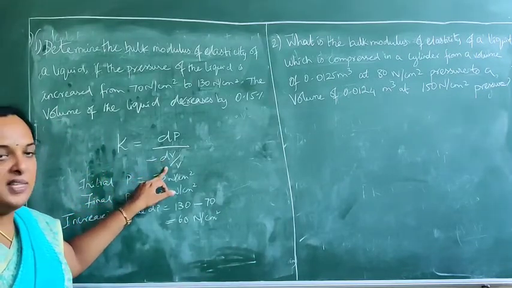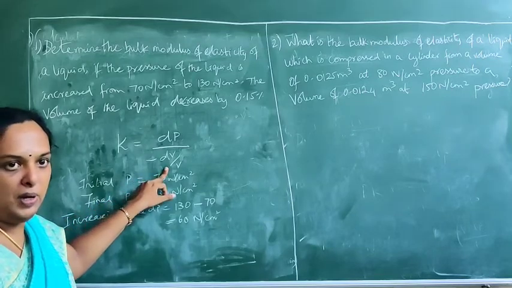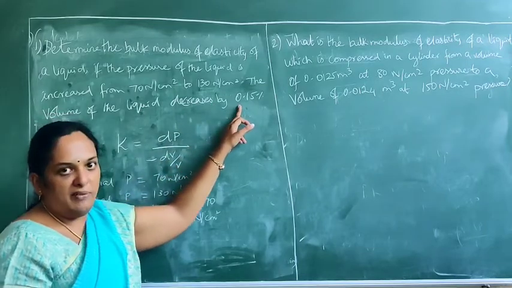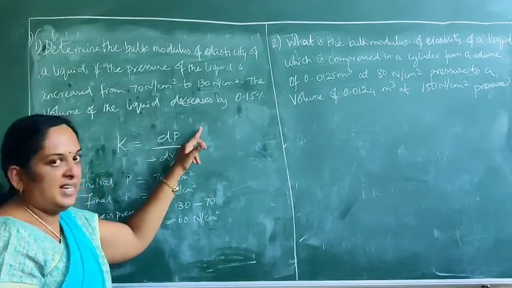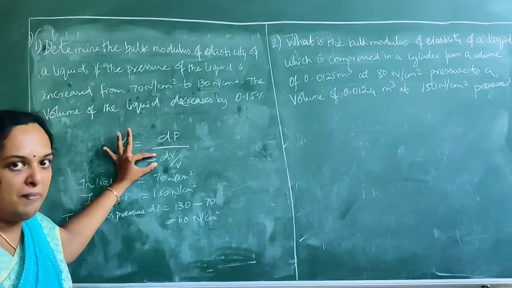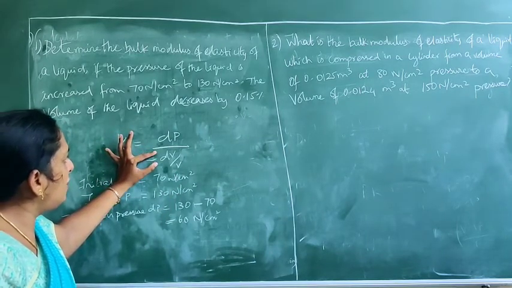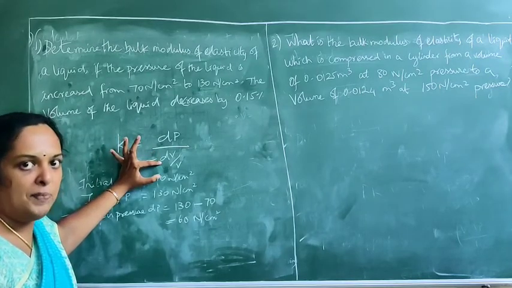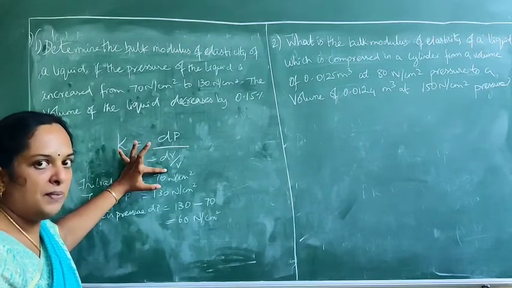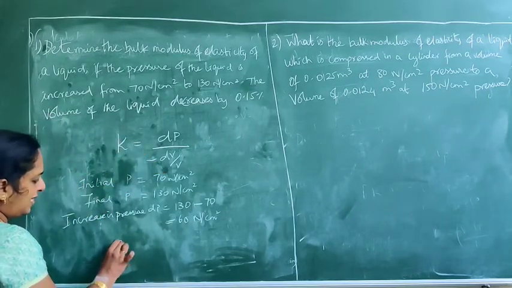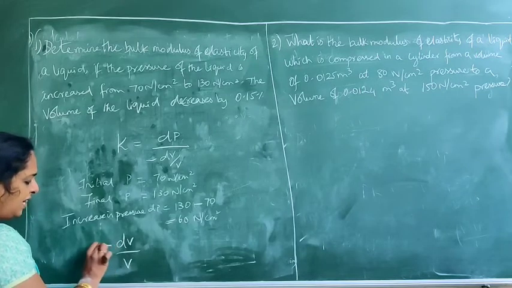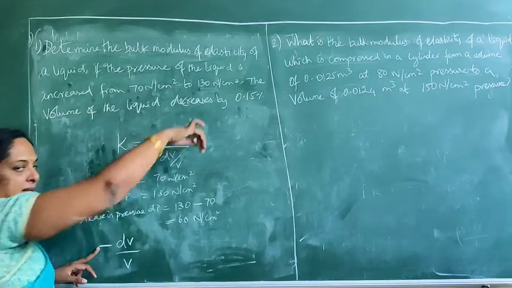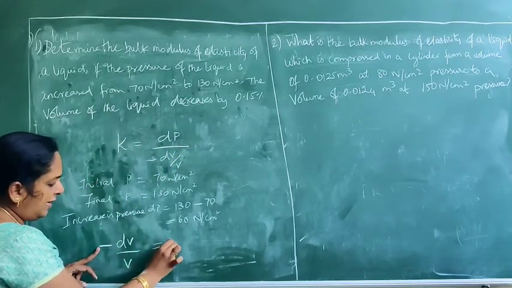So dV by V is the change in the volume. Am I right? So what have they given? The volume of the liquid decreased by 0.15%. They themselves have given us that it decreased, so we need not give the minus sign. So what you have to do is find out how the volume decreased. Decreases 0.15, and with respect to percent, the original volume is 100. We are having minus dV by V, but this minus we are removing because it's already stated as decreased, so you can take it directly as positive.